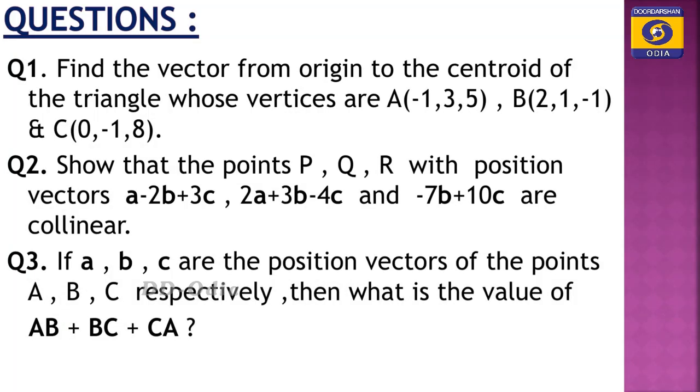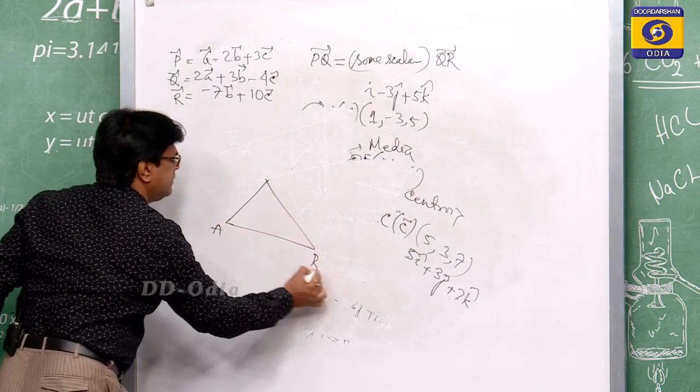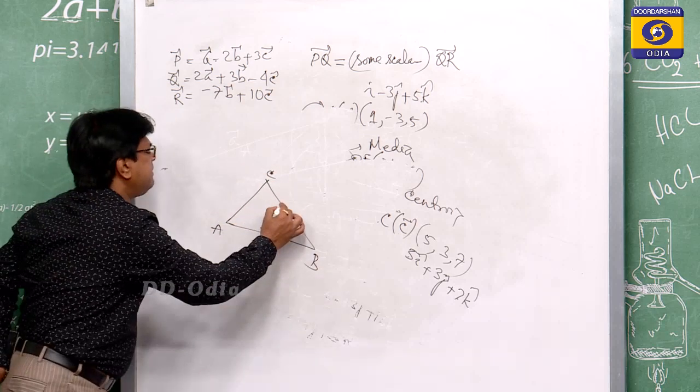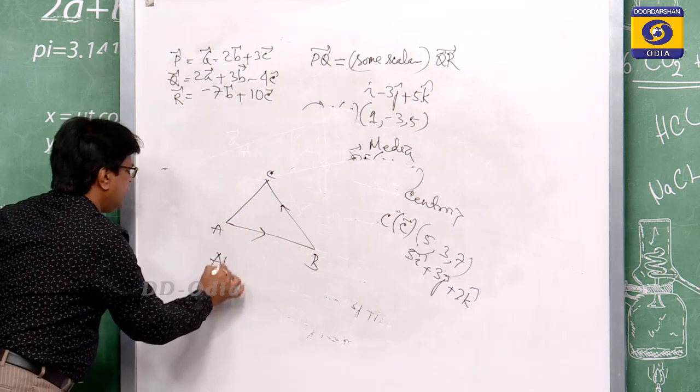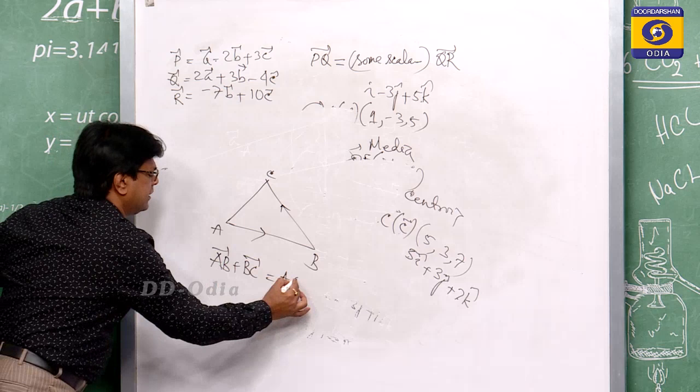then what is the value of AB plus BC plus CA? So, this becomes your AB plus BC plus CA. Suppose these three vectors are taken as A, B, C. So, AB vector plus BC vector is equal to AC vector.